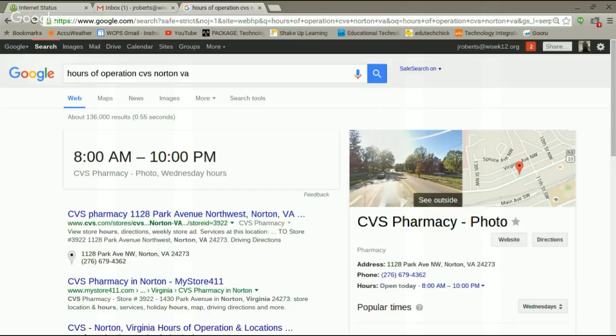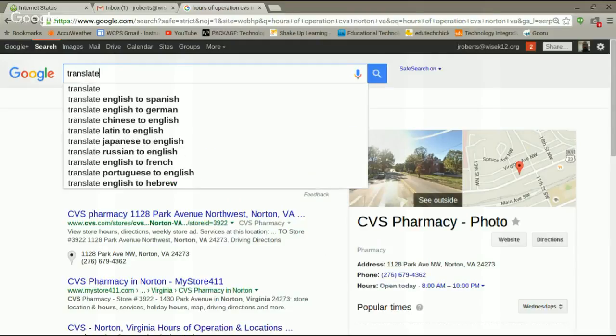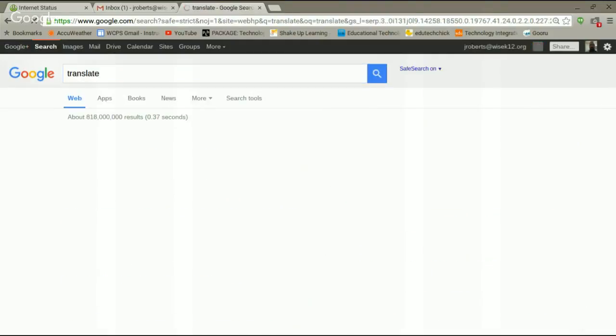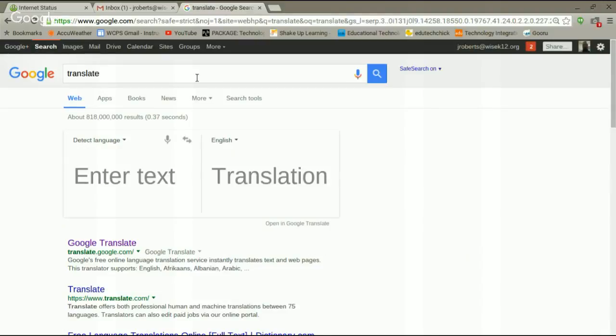All right. Let's talk about some other features that maybe you could use in an educational setting. One is Google Translate. All right, I'm going to just type in Translate up here. Hit enter. Now, I can choose what language I want to use. So I'm going to translate something from English into Spanish. Find Spanish down here real quick.